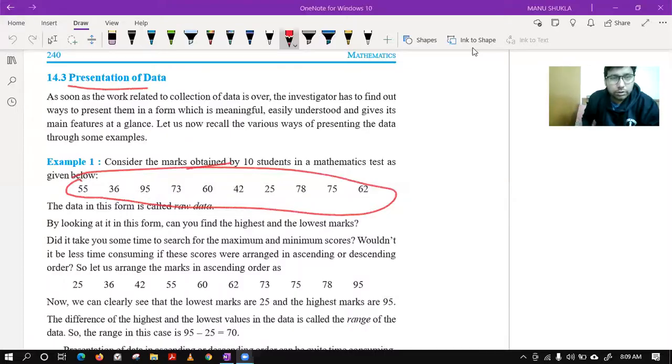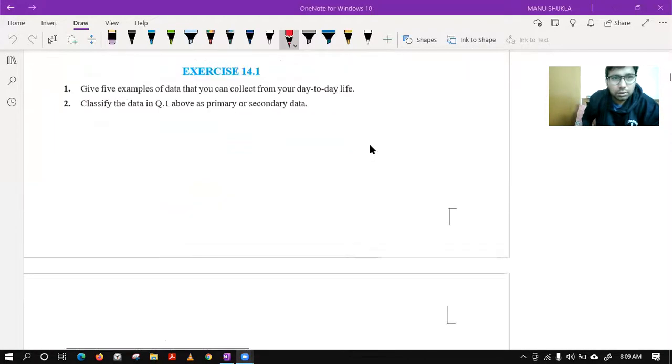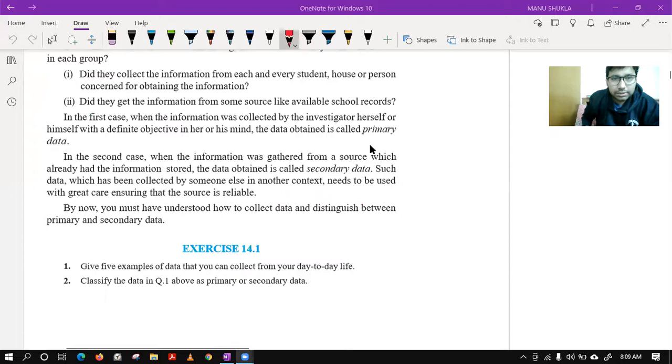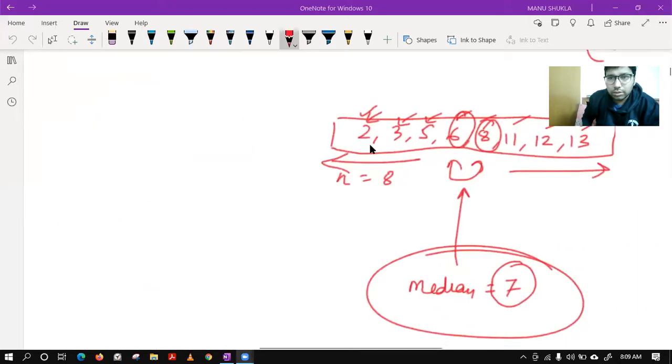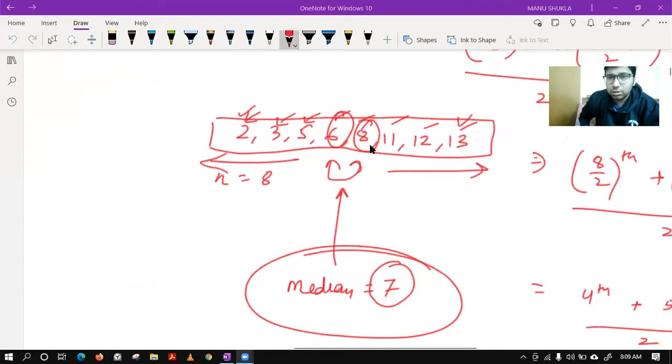So, good morning, everyone. In the last class, we have seen the basics of statistics that we have done before. Like, we have seen ungrouped data, this kind of information when only 10 or 15 numbers are given to you, that is known as raw data, on which you can find mean, median, and mode very easily. We have seen those formulas also that we have done before.